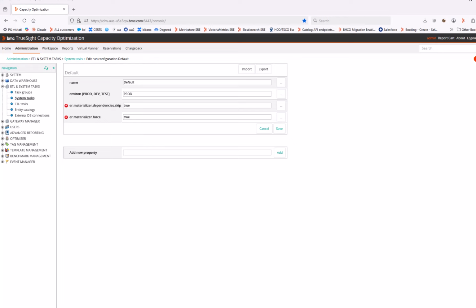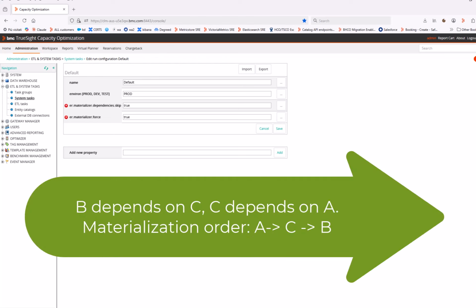The behavior would be the following. If a datamart B depends on a datamart C, and this datamart C depends on a datamart A, then the materialization order would be the first datamart A, then the datamart C that requires A to be materialized, and finally the datamart B that requires A and C to be materialized. With these two properties set, the materialization will happen independently of the validity of these datamarts.